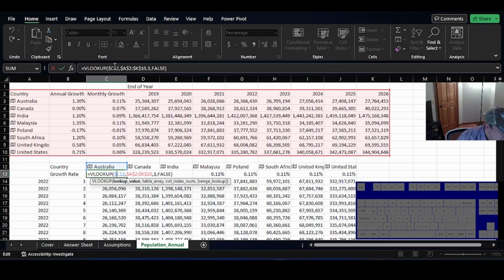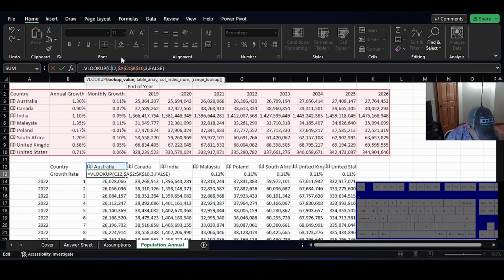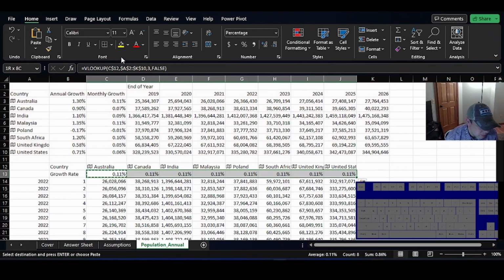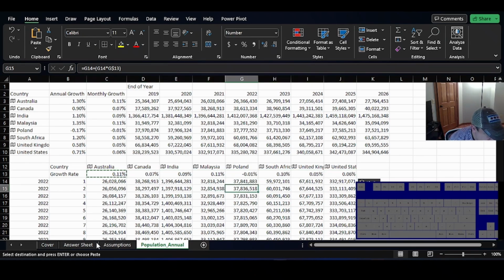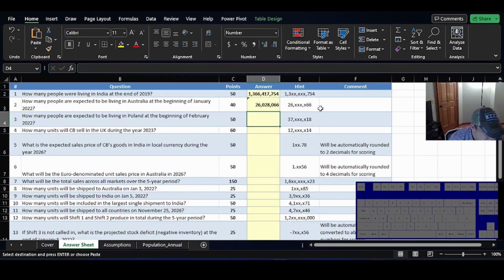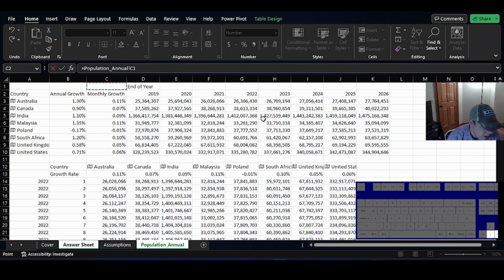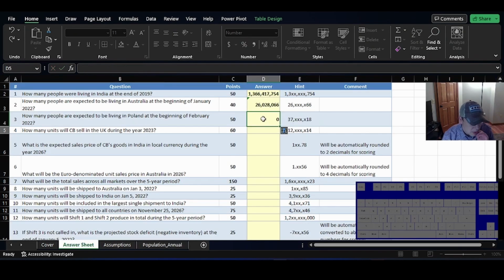C12, so it shouldn't be C12, it should be C, I get it, something's wrong. Those are all the same growth rate. There we go. What does Poland look like now? Now Poland looks like something that ends in 518. Survey says, oh yeah, equals, and let's go down to that. There we go.